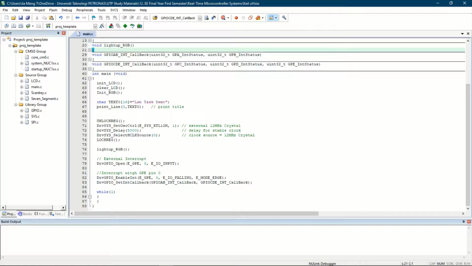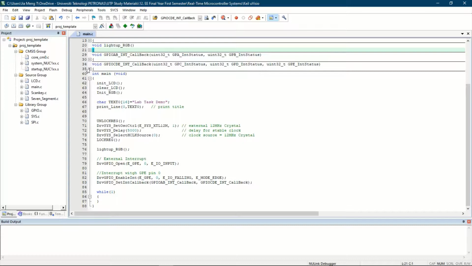We're going to open the GPE pin 0 and connect it as an input pin. Then for the GPIO enable, this one is the port and this one is the bit. This one is the trigger, where we need to identify the trigger type. For this one, it will be the edge based trigger. Then we need to specify the mode. Then we go to another one, which is to set the interrupt callback function separately. So it will be GPIO pin port AB and also GPIO CDE.